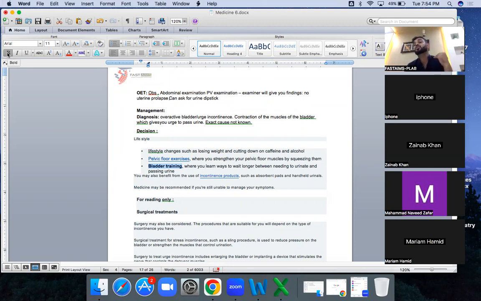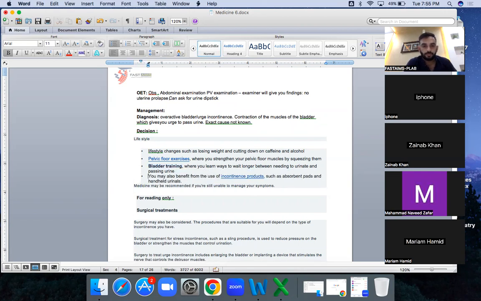But if it is stress incontinence, with coughing and sneezing, then the main thing is pelvic floor exercises. So you need to tell both of them in both of those scenarios. You also may benefit from incontinence products, absorbent pads. This is all you are telling about lifestyle modification.